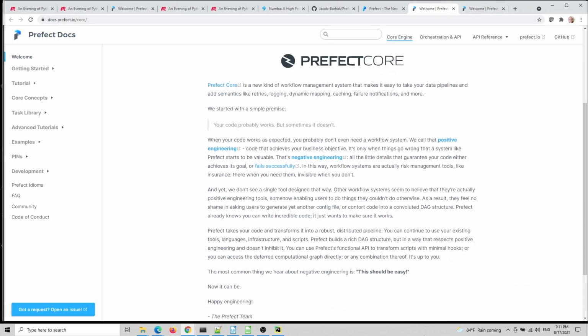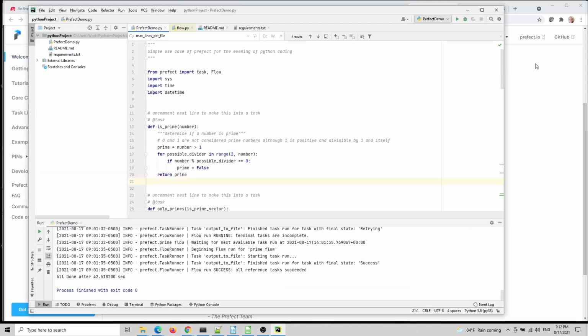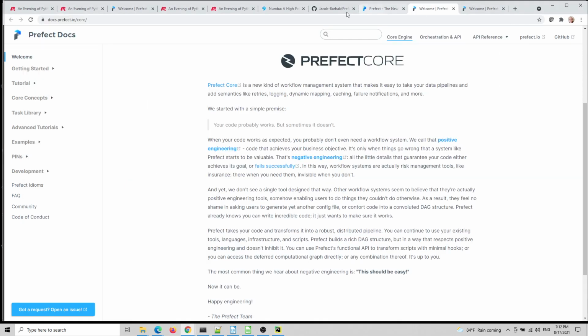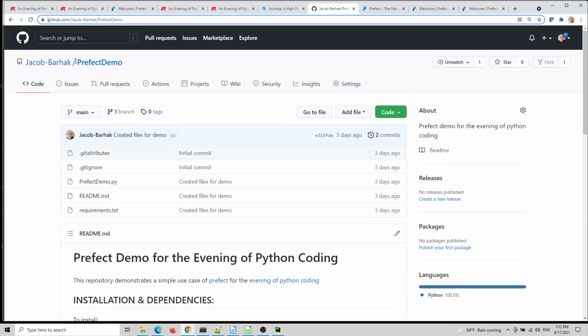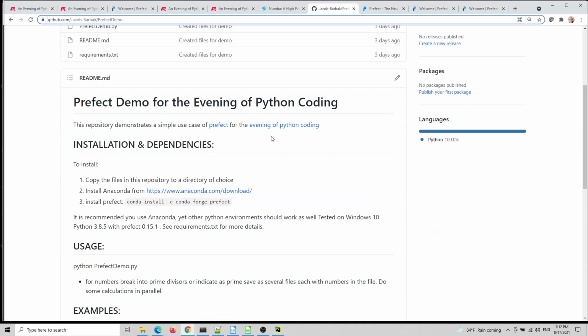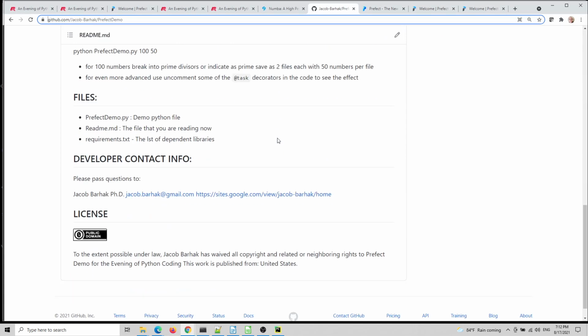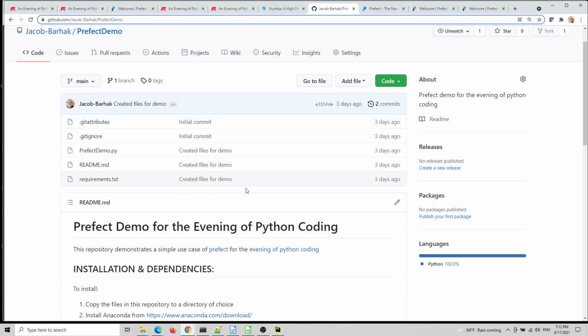I just showed you the webpage, but let me explain in my words what they are trying to tell. And again, I'm not representing them in any way. I'm just trying to show you a library because we show a library here every week. And this time I have code. The code is available on GitHub. I made it available for you. You can go to my GitHub account and download the Prefect demo, and there are instructions on how to install it, and everything is available here.